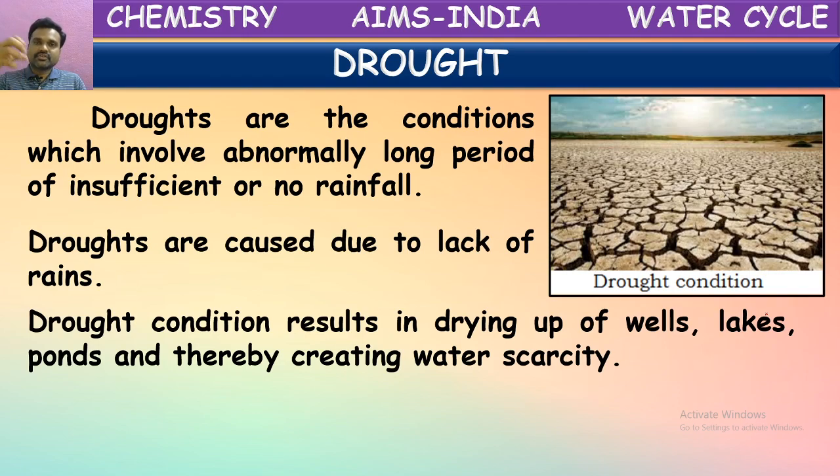When it rains, this water sinks into the soil and maintains a certain level of water in the ground. From that only, we are able to take water from wells and bore wells. When there is no rain, the water table, or the level of water under the ground, will go down. There won't be much water. Then what happens? These bore wells will all dry up. There will be no water in those. So this causes scarcity of water.